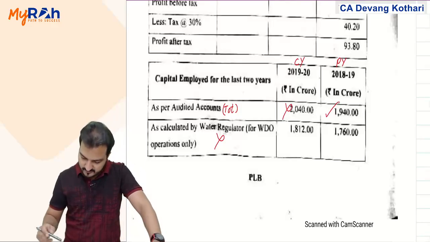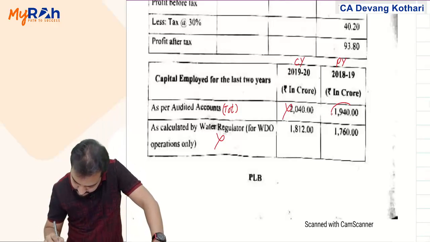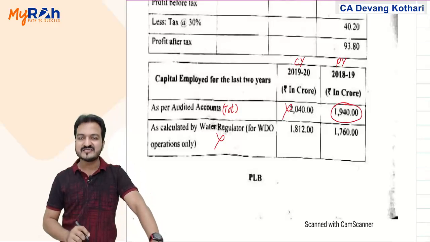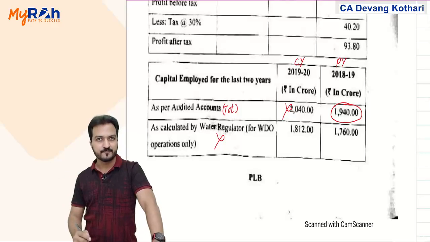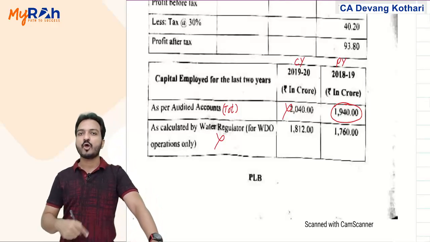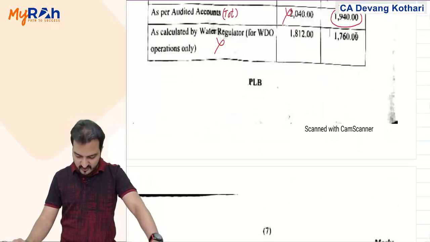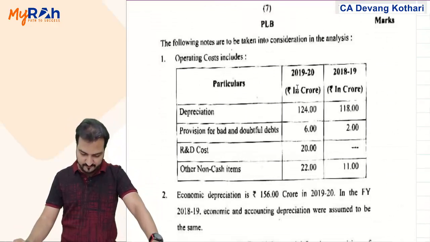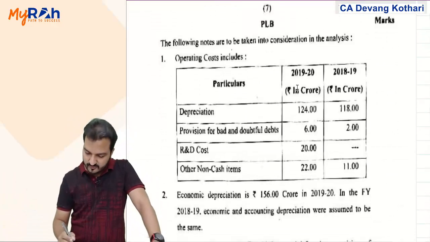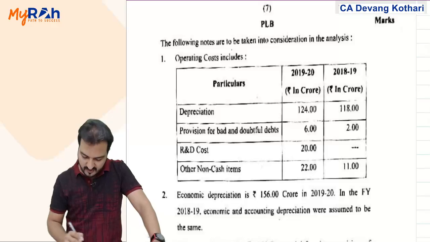So for capital, this is where I will start from. 1940 is my opening capital of current year. But again, that may require some adjustments. Yes, you are given some adjustments on the next page. Dekho. The following notes are to be taken into consideration in your analysis.